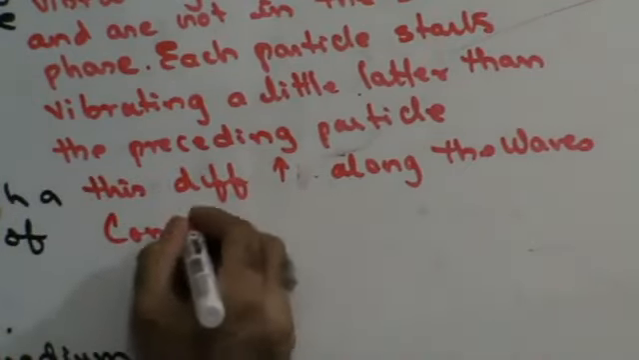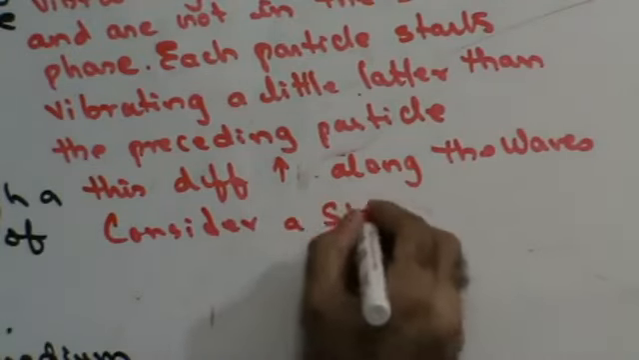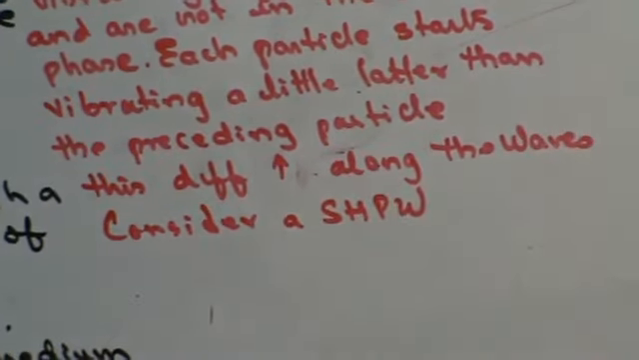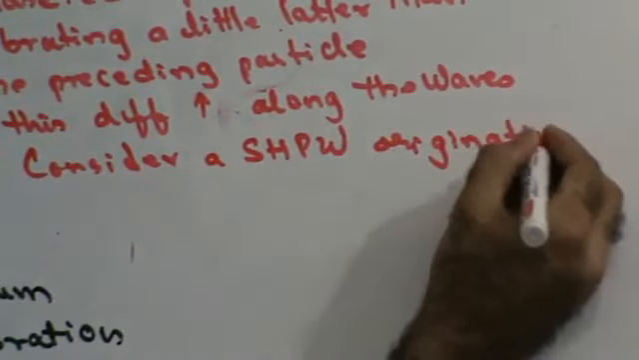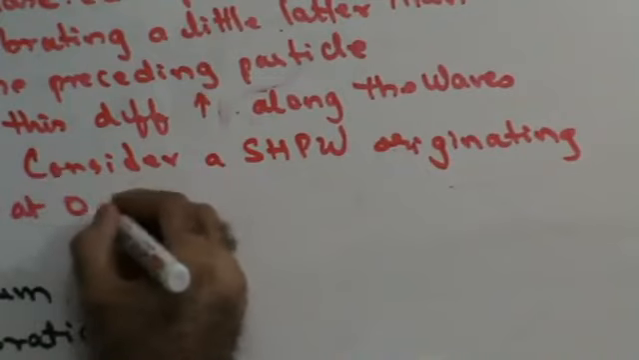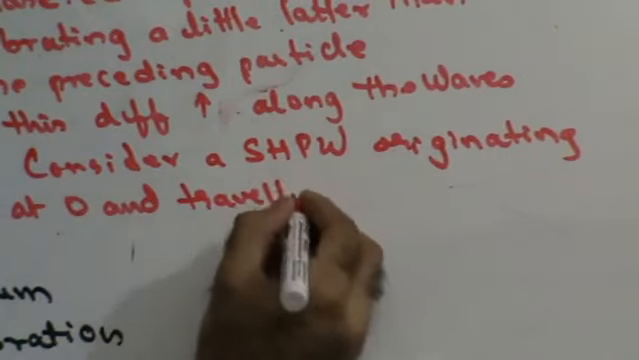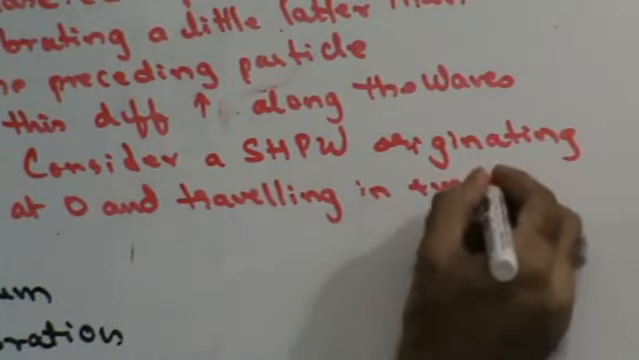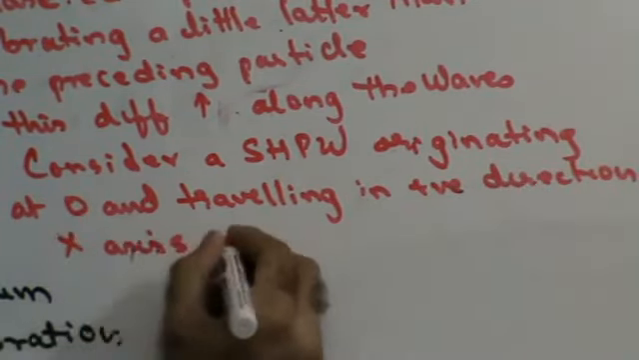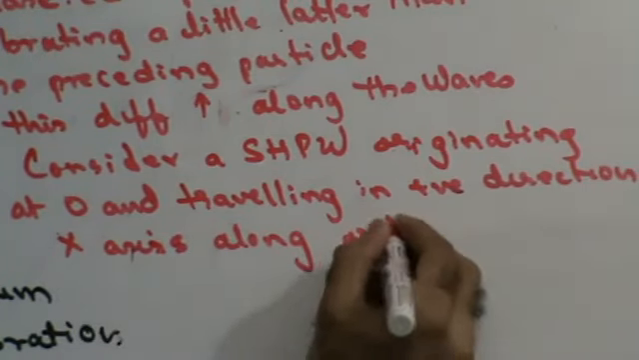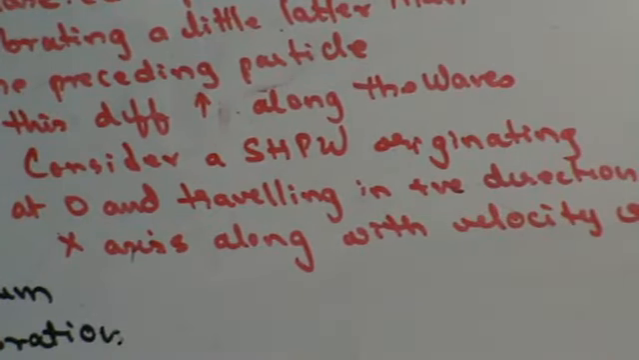Consider a simple harmonic progressive wave originating at O and traveling in the positive x-axis direction with velocity v.